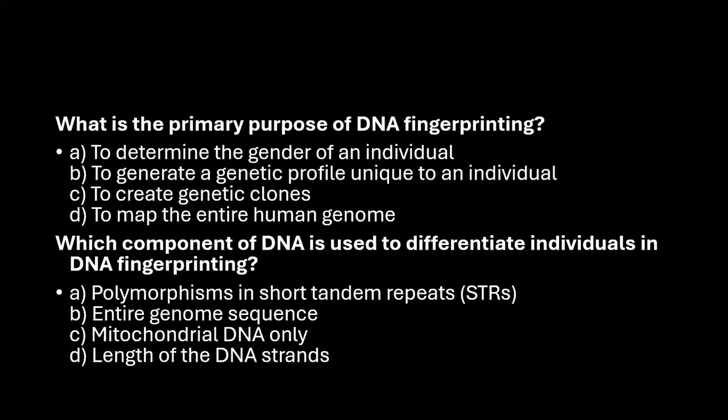Which component of the DNA is used to differentiate individuals in DNA fingerprinting? So how do you identify who is different? Is it the entire DNA sequence, the genome sequence? Is it the length of the DNA strands? Is it the mitochondrial DNA, or is it the polymorphism, in short, random repeats? So which one is the right option, and why is it the right option?